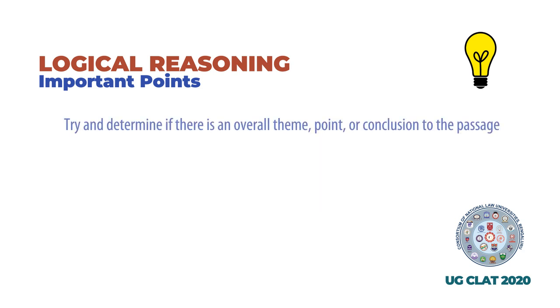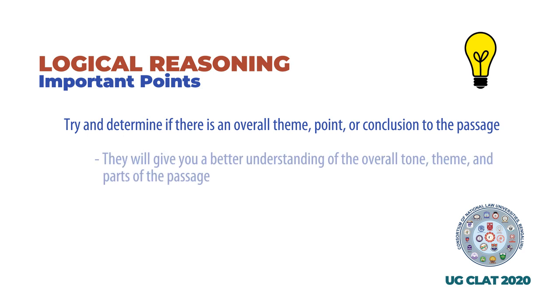Now that you have identified the premises and conclusions in the passage, try and determine if there is an overall theme, point, or conclusion to the passage. This is important not only because many questions will ask you to identify these, but also because they will give you a better understanding of the overall tone, theme, and parts of the passage.